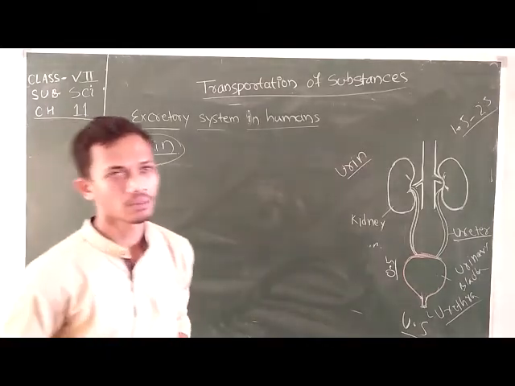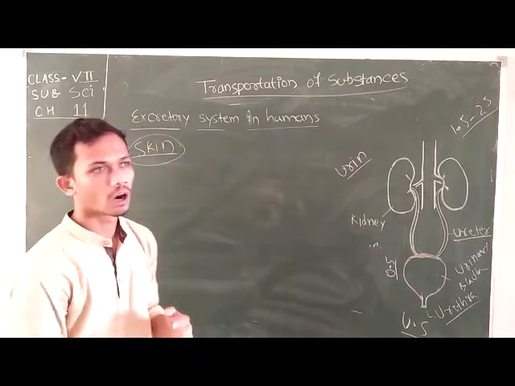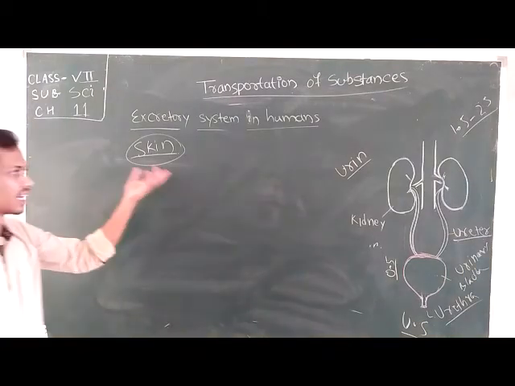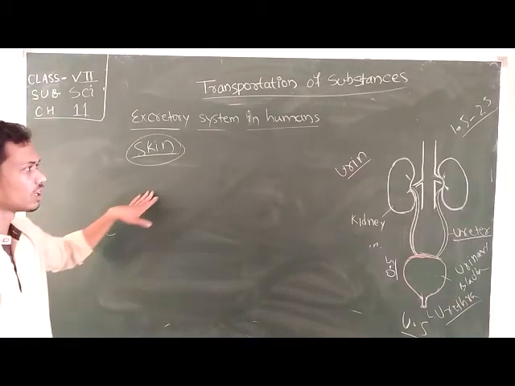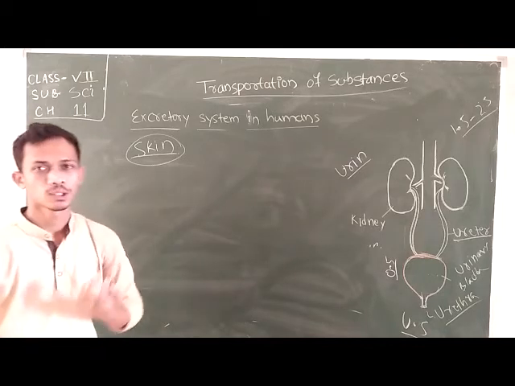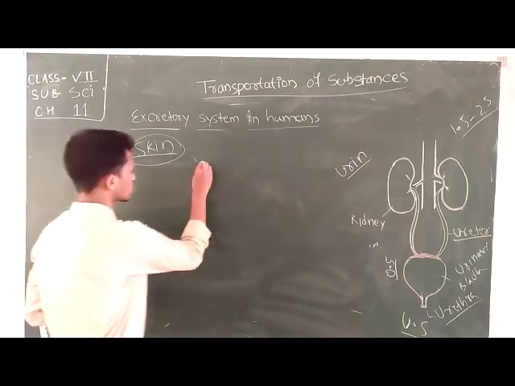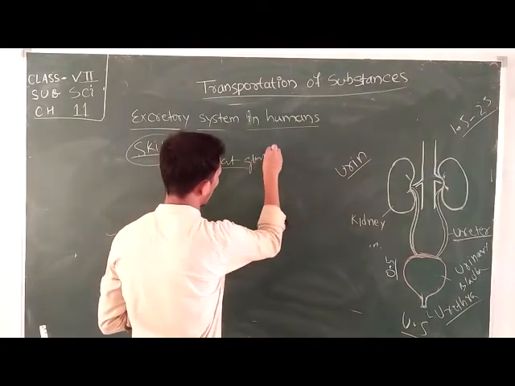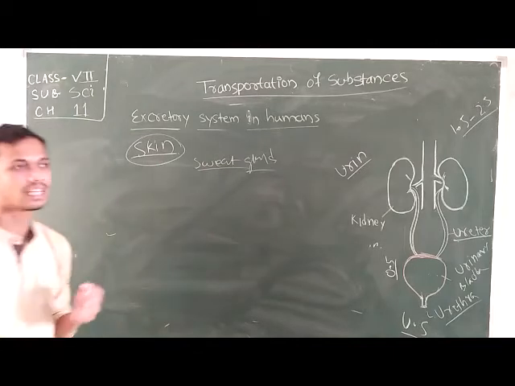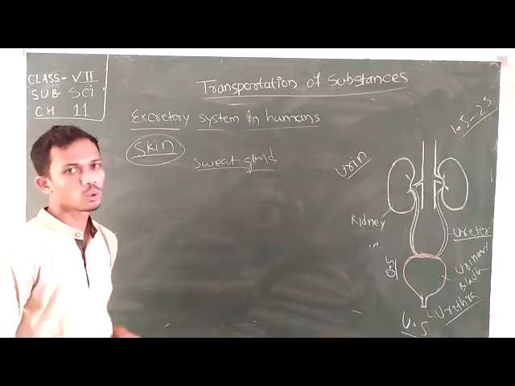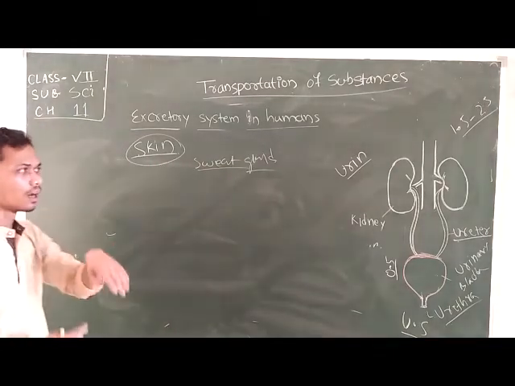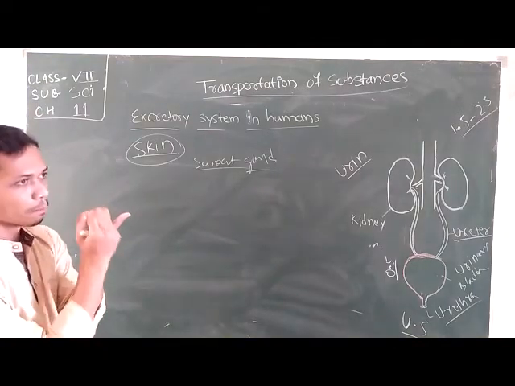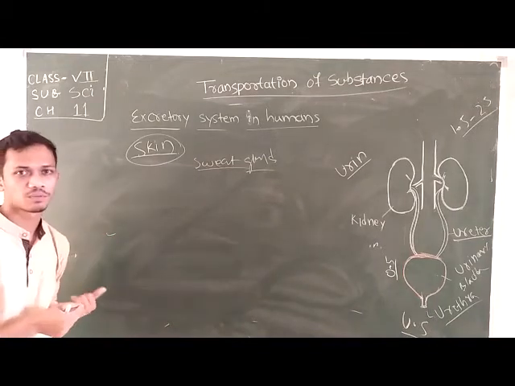Skin helps to excrete extra water with some ammonical waste in the form of sweat. Numerous sweat glands are present inside the skin, and these sweat glands produce sweat, which is removed through the various pores present on the outer surface of the skin.